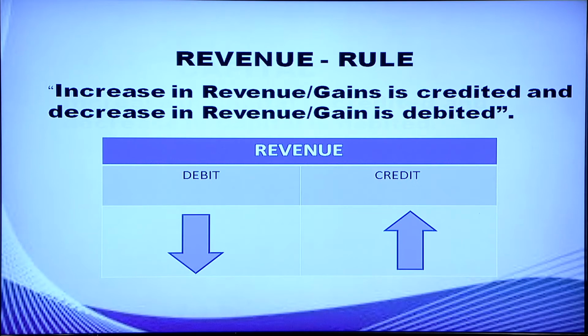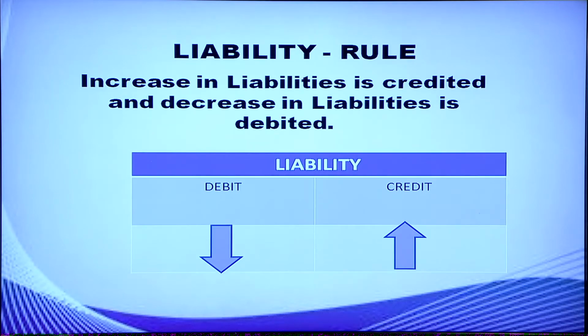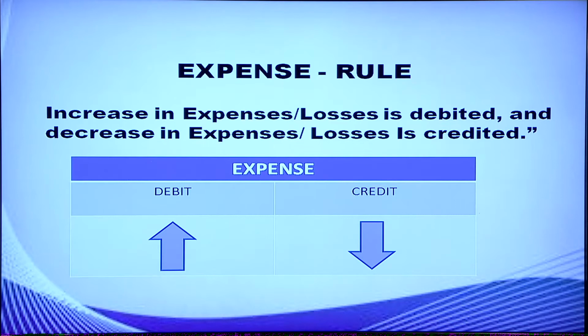By looking into the graph, you can identify it clearly. Increase in liabilities is credited and decrease in liabilities is debited. This is the rule for liability. Rule for expense: increase in expenses is debited and decrease in expenses is credited.